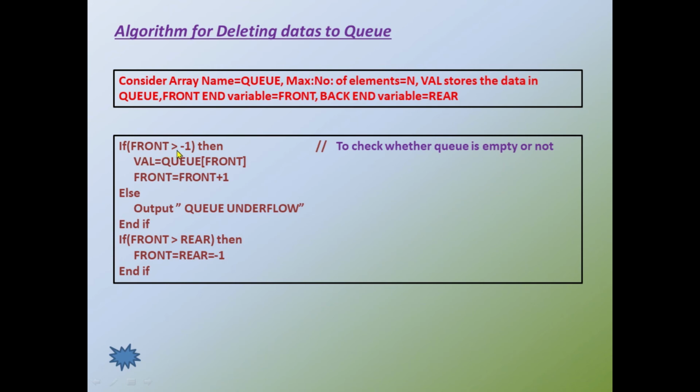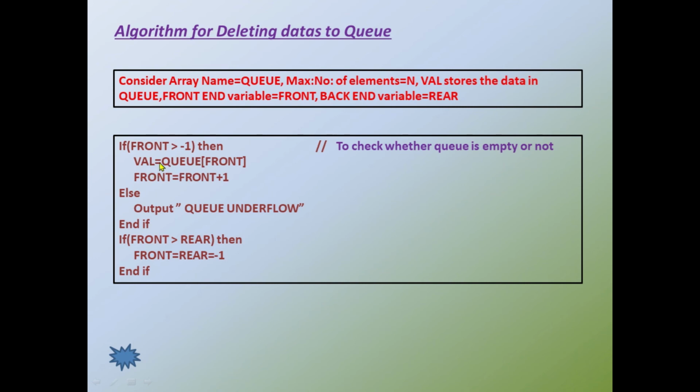Okay, so to check whether the queue is empty, at the first stage we can use the variable front. We can check whether it is greater than -1. So if front is greater than -1, that means the queue contains data. If front is less than -1, that means the queue is empty. So if the condition is true, the queue contains data, and the data at the corresponding position of the front can be accessed.